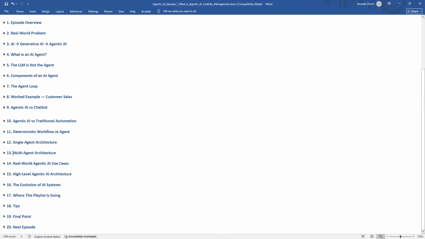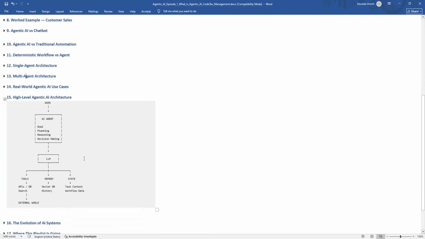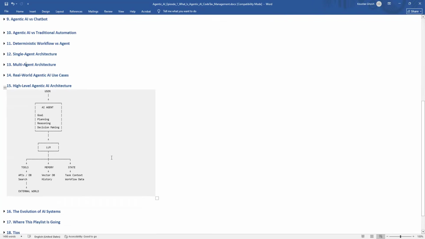After that I will discuss the high level agentic AI architecture. In a production enterprise system we could see this architecture. The user will go to the AI agent. It will first understand the goal, then do the plan, the reasoning and decision making.